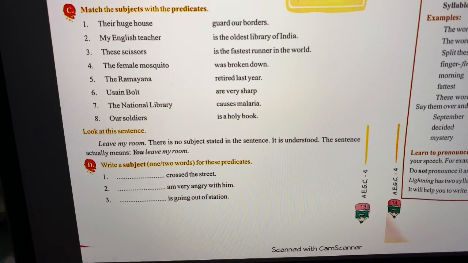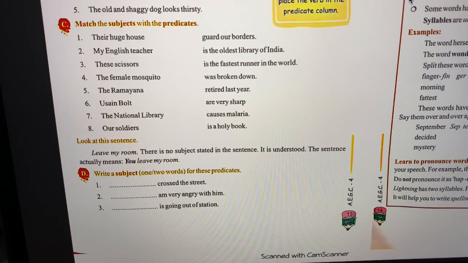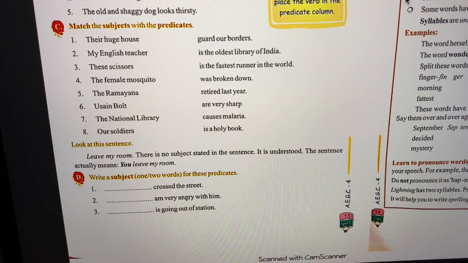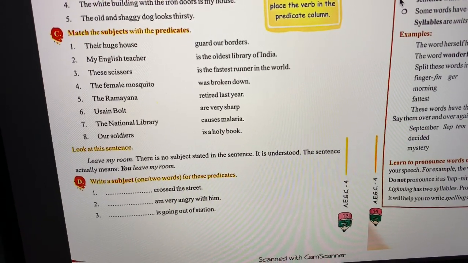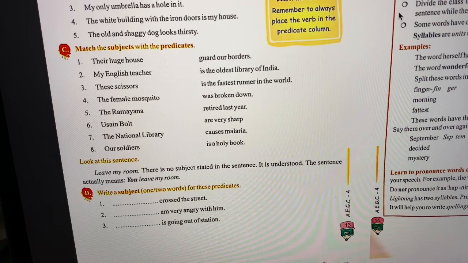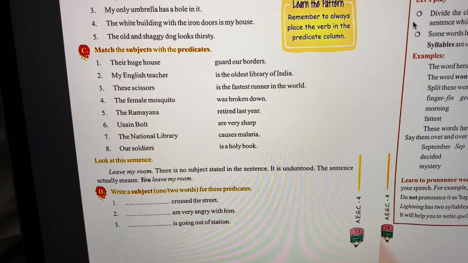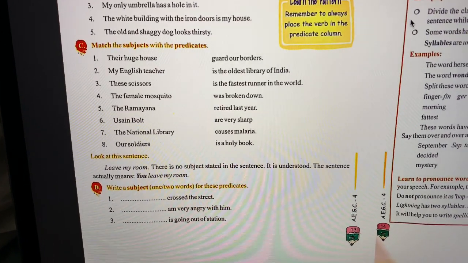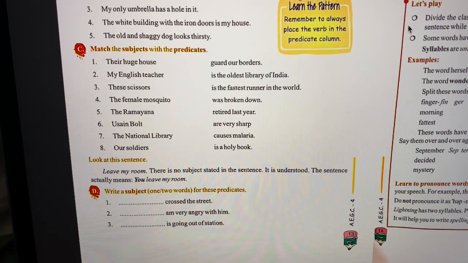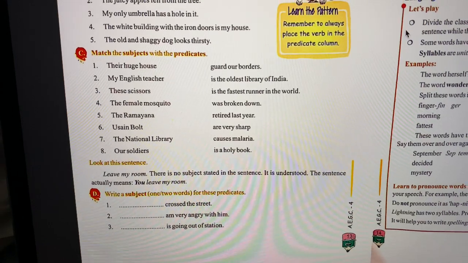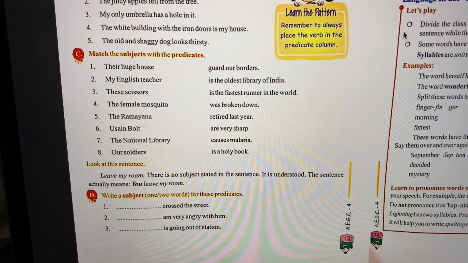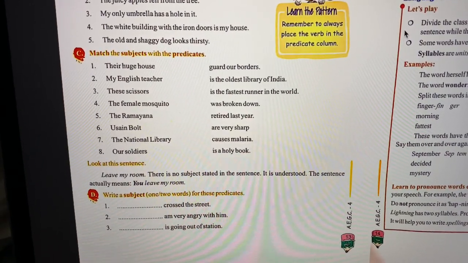Then we have, look at this sentence, "leave my room." There is no subject stated in the sentence. It is understood the sentence actually means "you leave my room," right? This is more of a statement when you're telling somebody something. So it is understood over here that the person is saying "you leave my room." Okay.